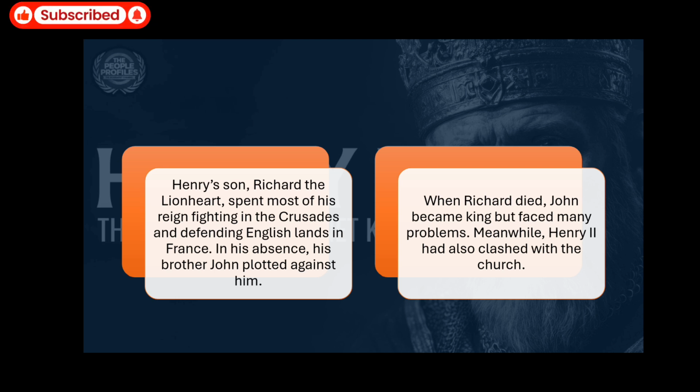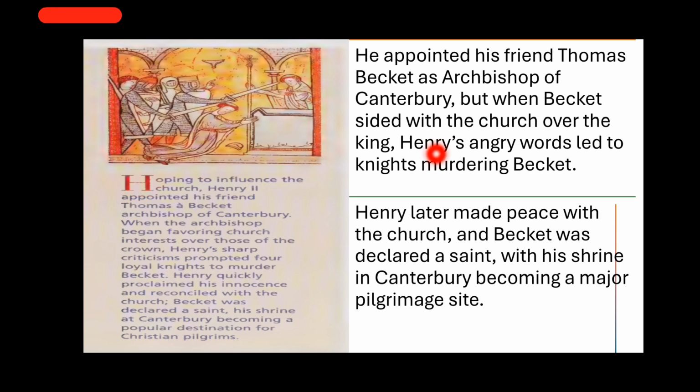How? What kind of clash was there? Actually, Henry II appointed his friend Thomas Becket. So Thomas Becket was a religious man, right? And he appointed Thomas Becket as Archbishop of Canterbury, which was a large city in England.